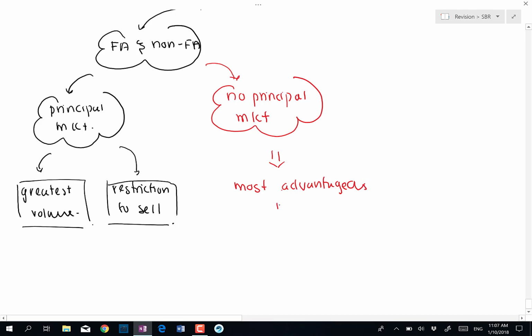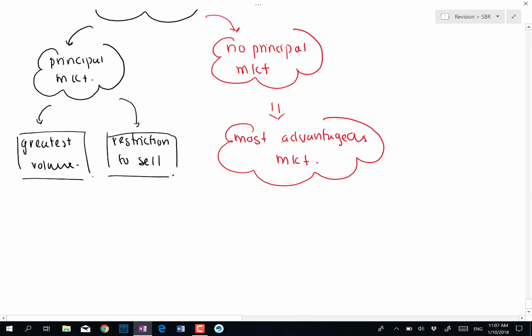This happens partly because there are two or more markets which might be almost similar in volume, so we will base it on the most advantageous market.